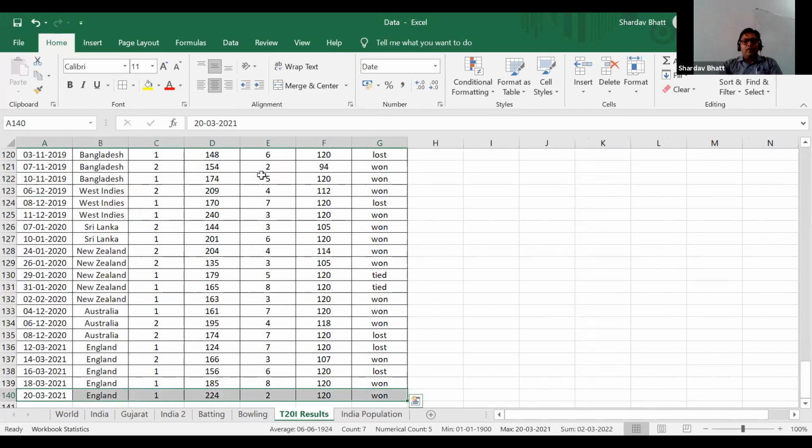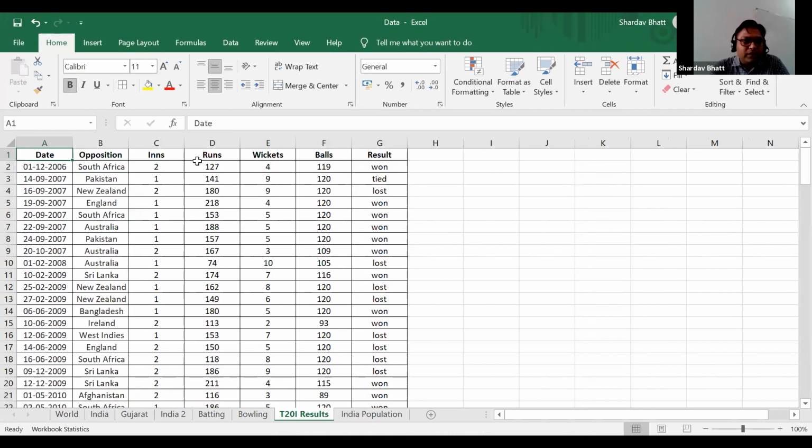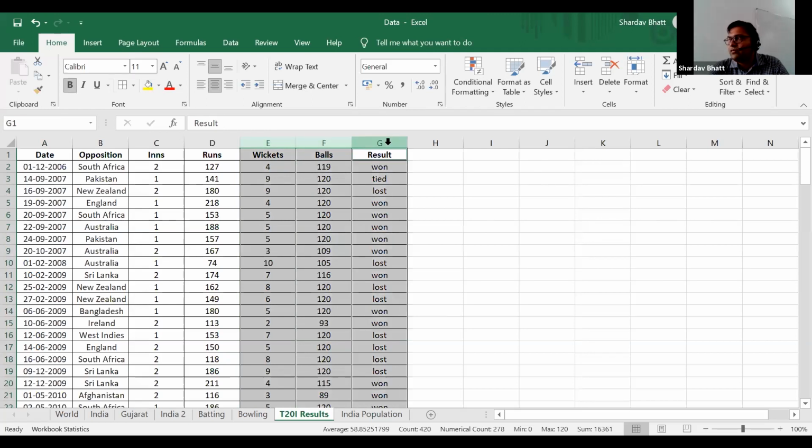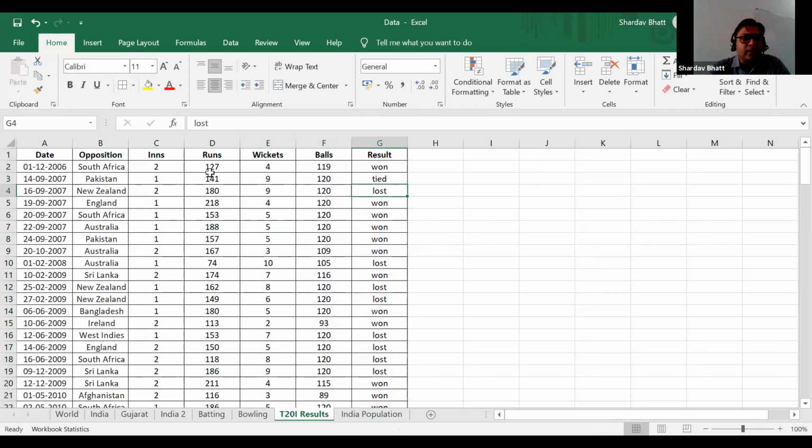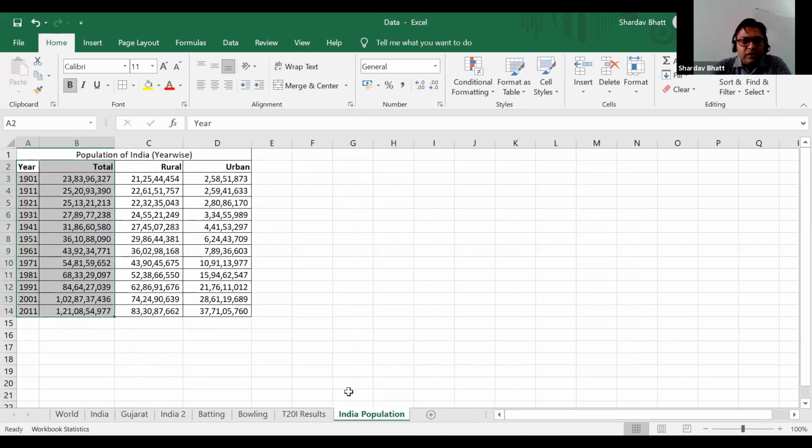against England. So in each match, how many runs we are scoring, how many wickets we are losing, how many balls we are playing, and what is the result of that match, whether we won, lost, or tied, and whether we batted first or fielded first. You can see innings 2 and 1, 2, 1, 2, 1, right? Innings 2 means we batted second. Innings 1 means we batted first. So that is there.